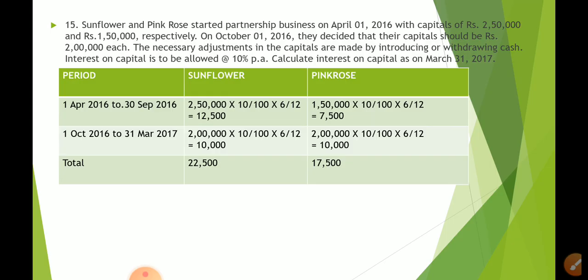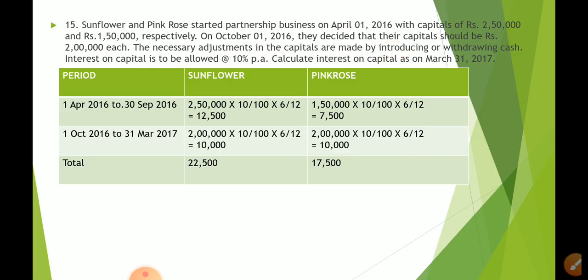So April, May, June, July, August, September, so 6 by 12. So for 6 months, we will calculate interest on capital on 2,50,000 and 1,50,000. So it is 2,50,000 into 10 by 100 into 6 by 12, which is 12,500. And for Pink Rose, 1,50,000 into 10 by 100 into 6 by 12, which comes to 7,500.